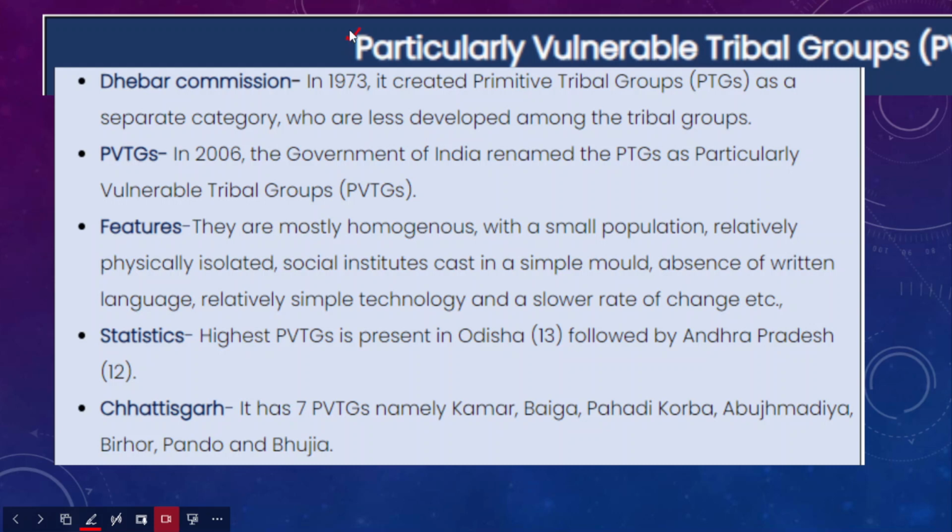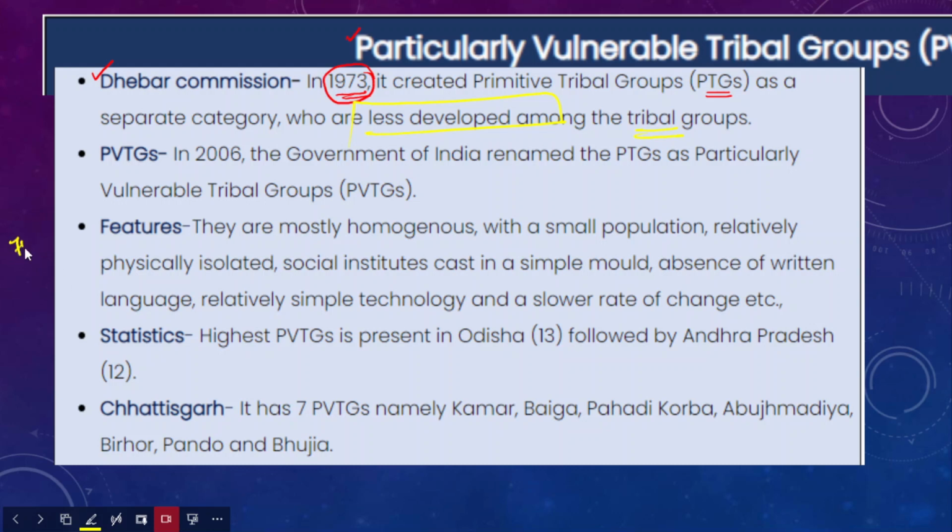If you want to understand the particularly vulnerable tribal groups, we need to talk about a few aspects. First and foremost, the Dhebar Commission, appointed in the year 1973, created the category of primitive tribal groups. There was no category called particularly vulnerable tribal groups earlier. However, the Dhebar Commission in 1973 identified it as a separate category, because they were a less developed group within the tribal people.